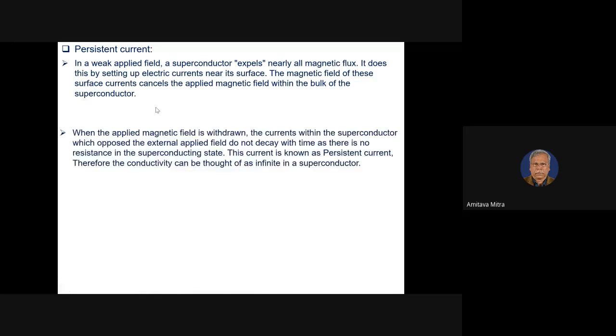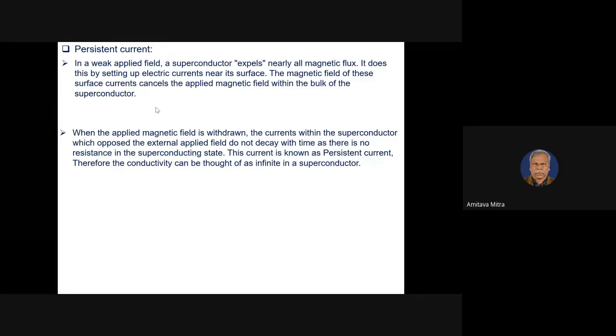And if we now withdraw this applied magnetic field, the current which was set up to oppose the external magnetic field will remain within the superconducting material, because here the conductivity is infinite.